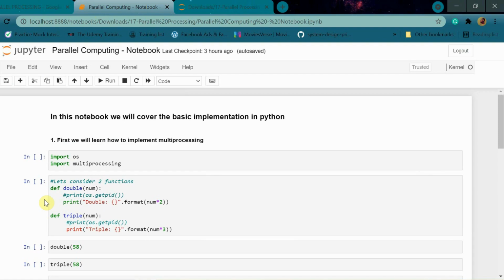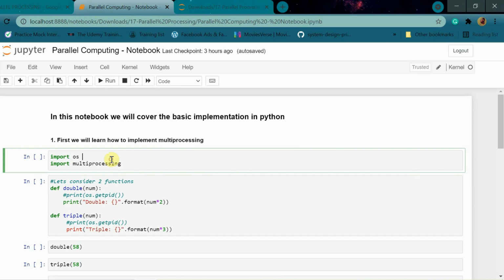So in this notebook, we will cover the basic implementation in Python. Okay, so first we will understand how to implement multiprocessing. For that, first of all, we need to include import os and import multiprocessing. By now, I'm assuming that you don't have a problem understanding what these imports mean. If you don't understand, then revise the session we had on modules and packages. You will understand what import is.